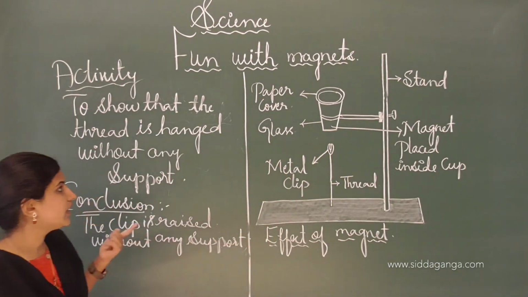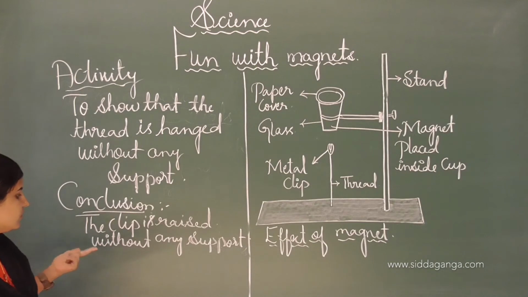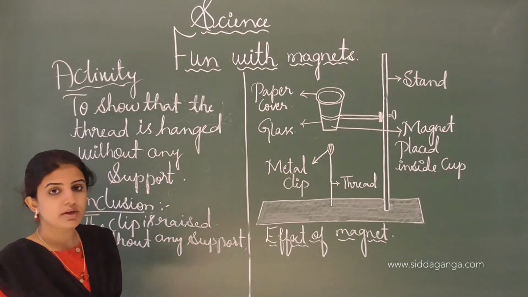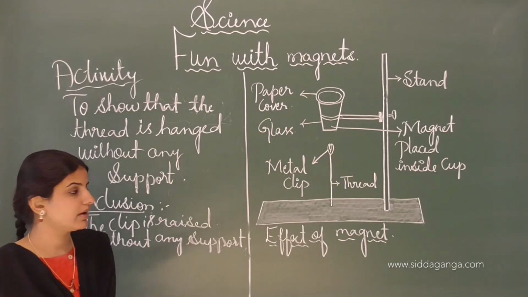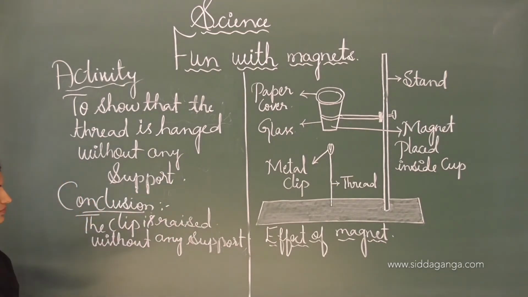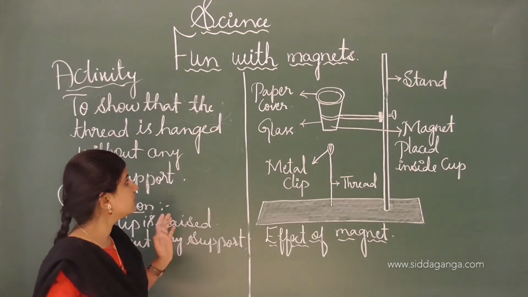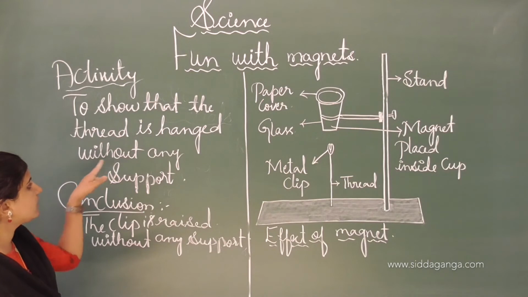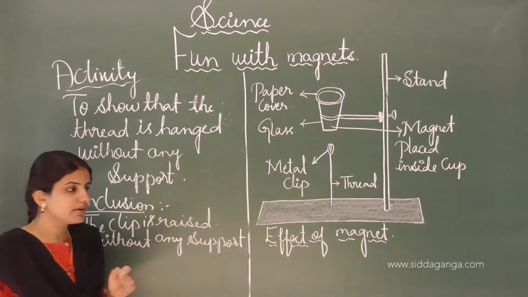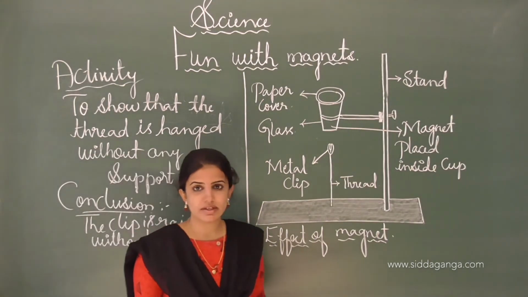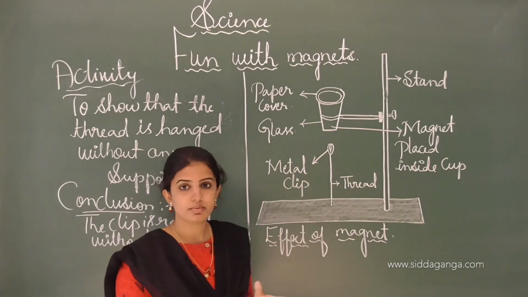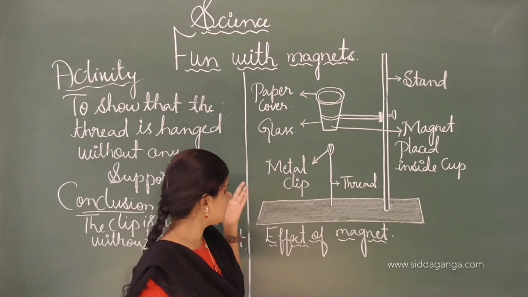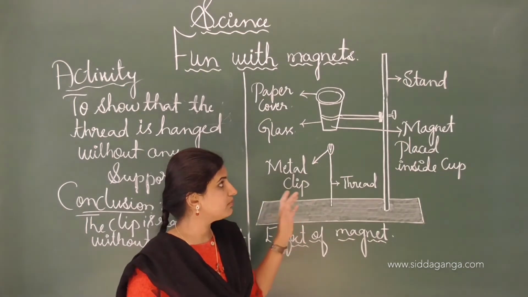This experiment shows that without any support, the metal clip and thread will be held up in the air. Once again, the name of the activity is to show that the thread is hanged without any support. Here we take materials like a paper clip, metal clip, paper cover, glass, stand, thread, and the magnet.